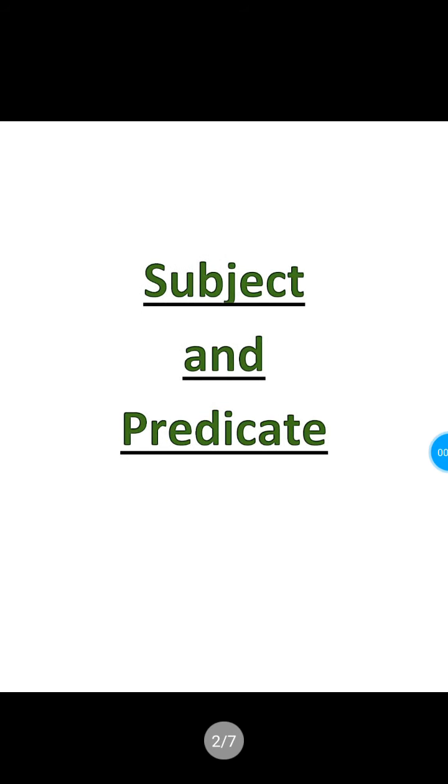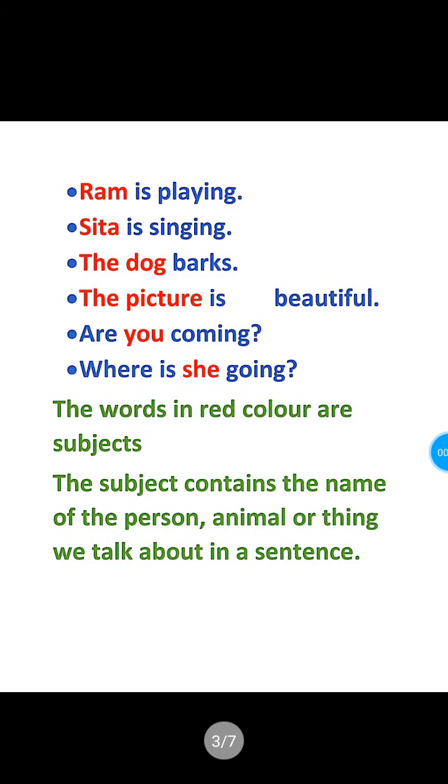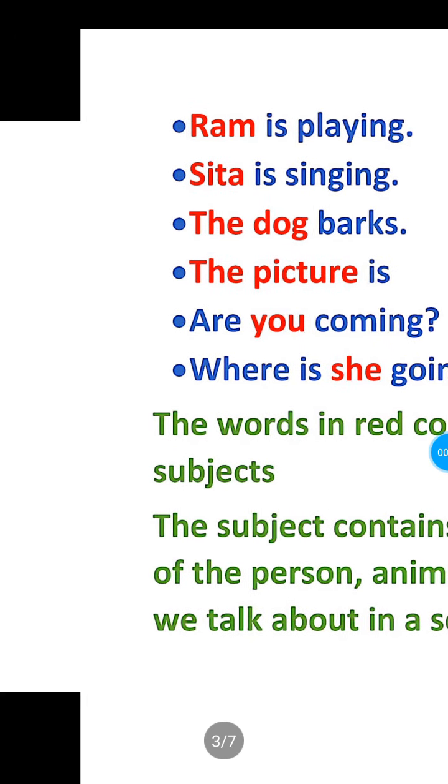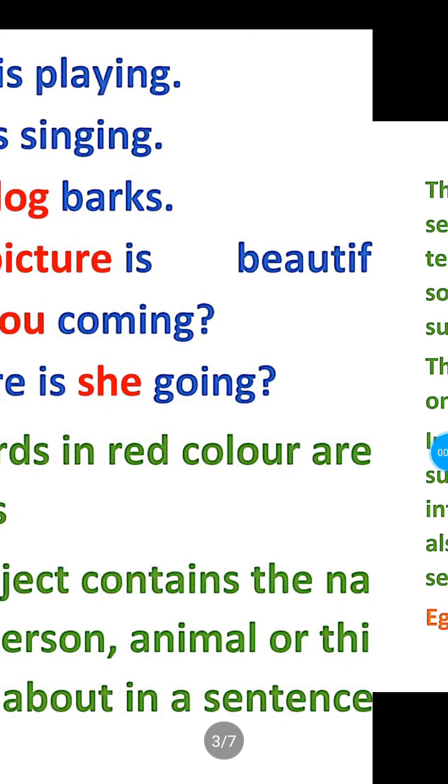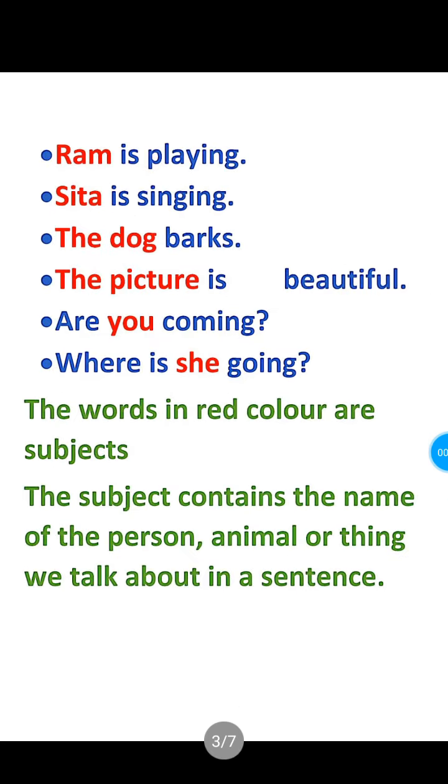Today our topic is subject and predicate. Now observe these sentences. Ram is playing. Sita is singing. The dog barks. The picture is beautiful. Are you coming? Where is she going? These are the sentences. Now the words in red color are subjects and the remaining parts are predicates.